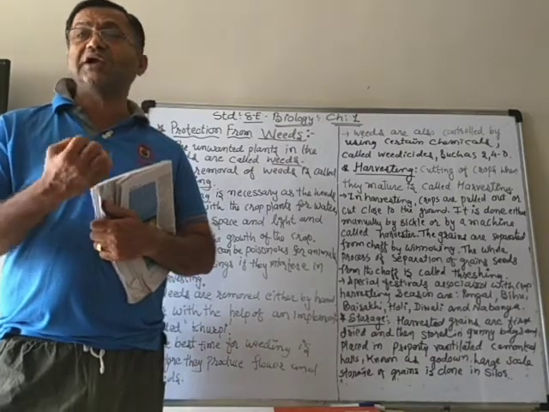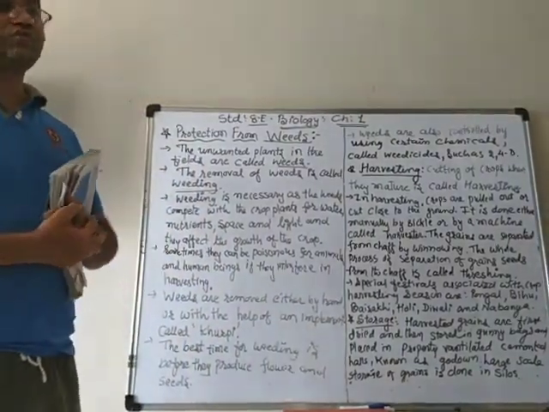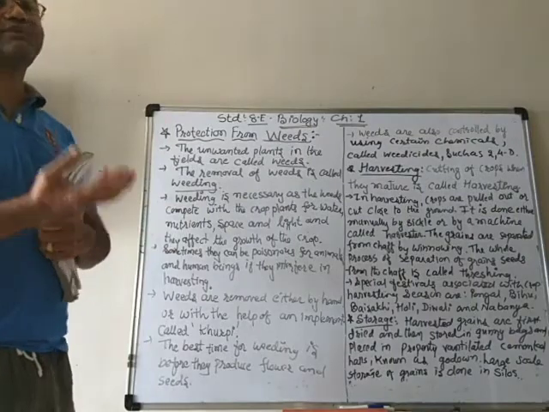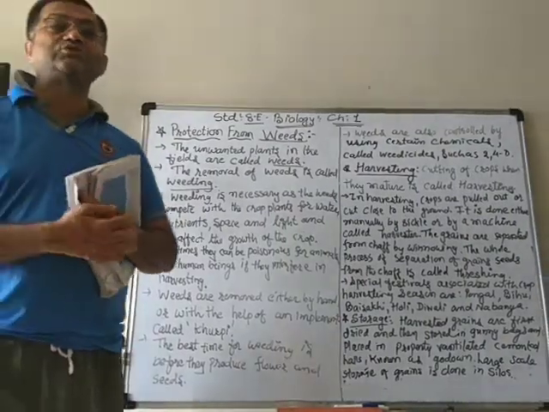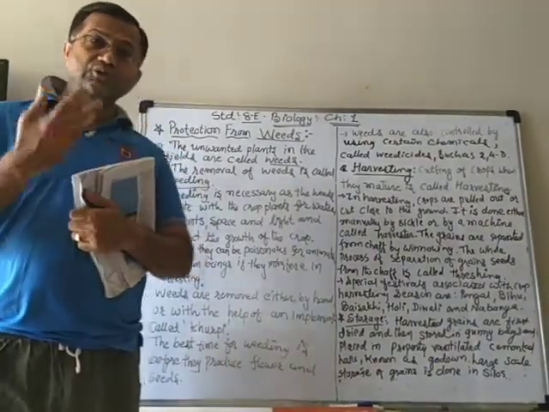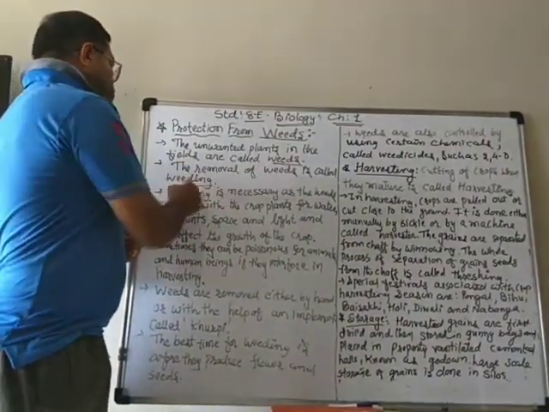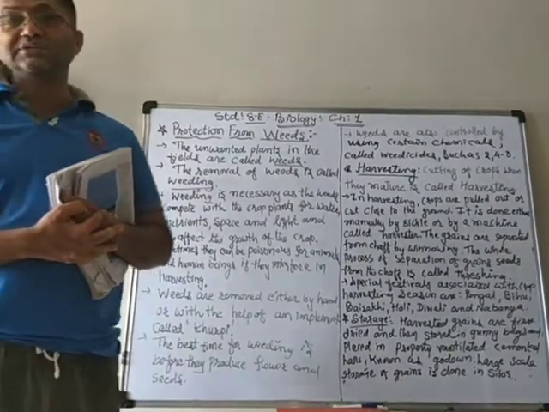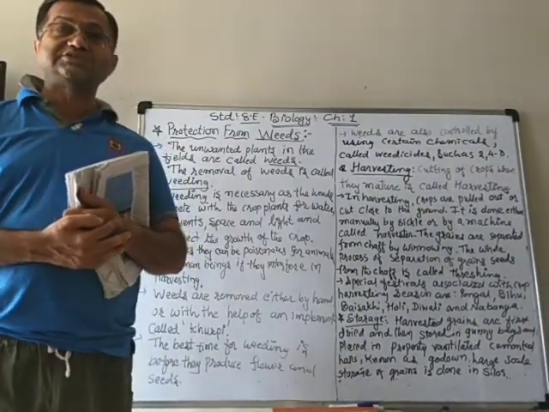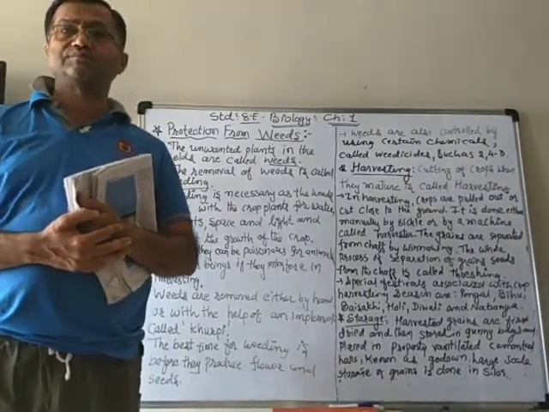And that is unwanted. So we need to remove them from the soil from time to time. And the removal of these weeds is called weeding. Weeding means to remove the weeds from the soil.